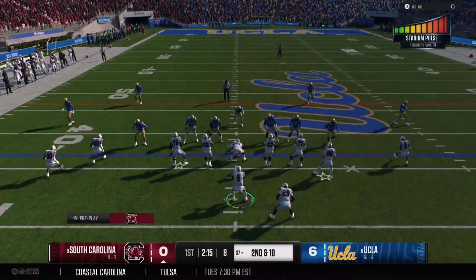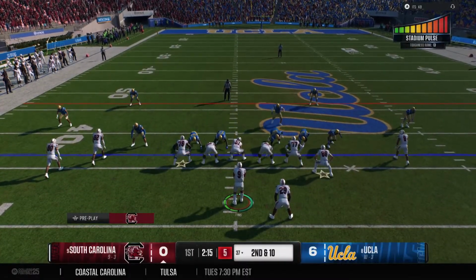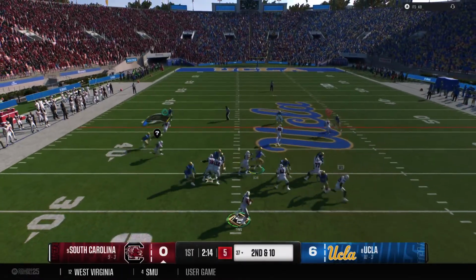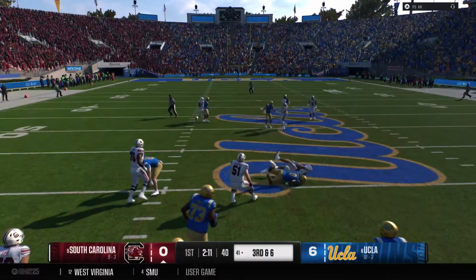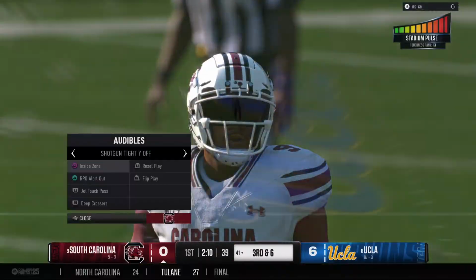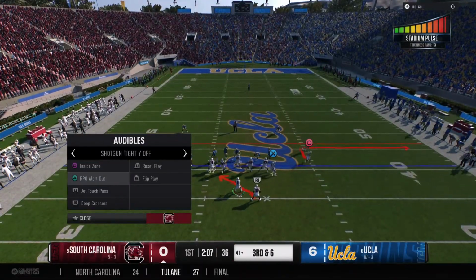Second down play coming up. After the incompletion on first down, looking to throw it again. It's a quick grab. Defense reacts quickly. A very short gain on the play.